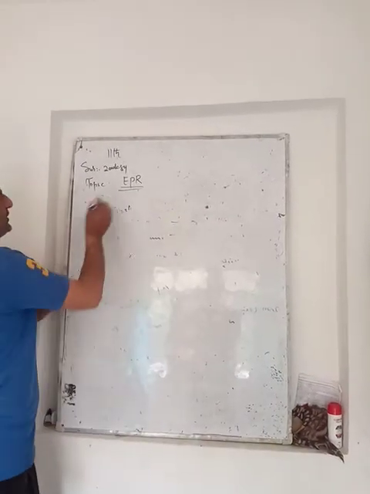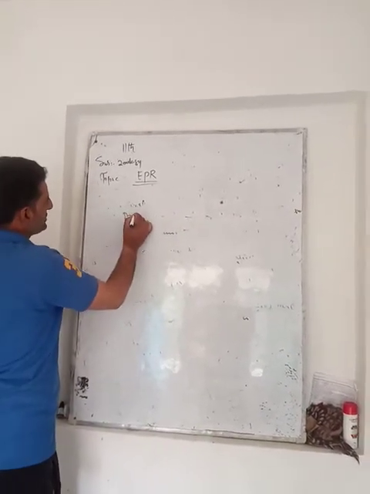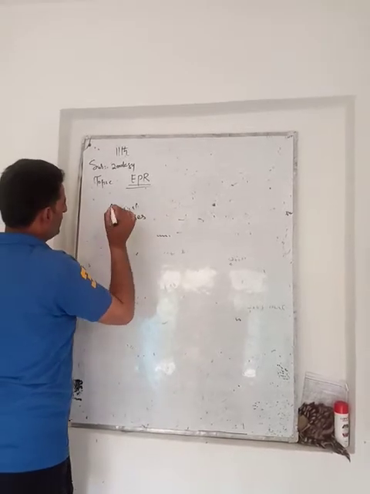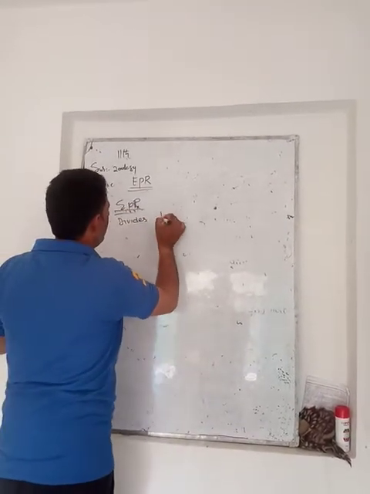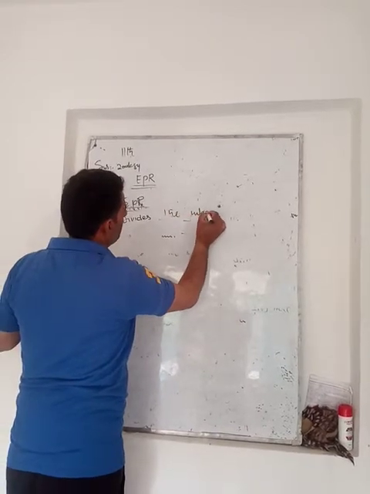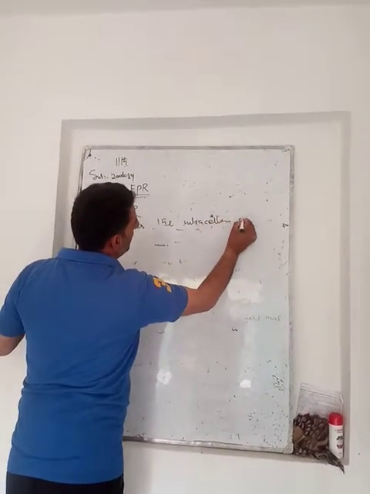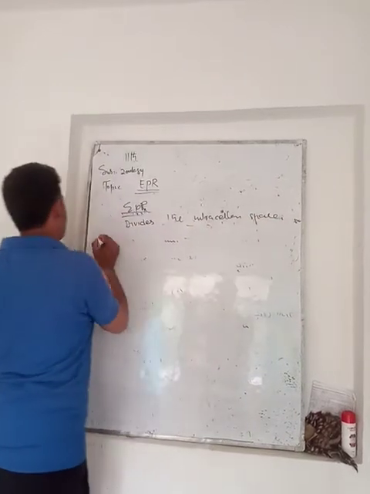This endoplasmic reticulum divides the intracellular space into two compartments.